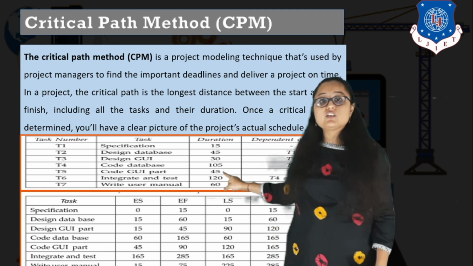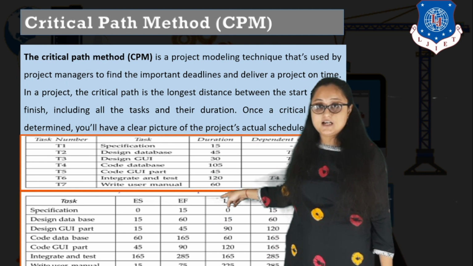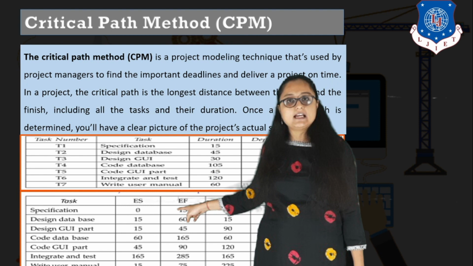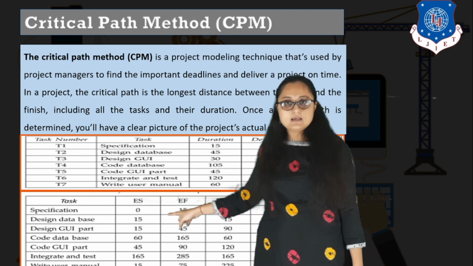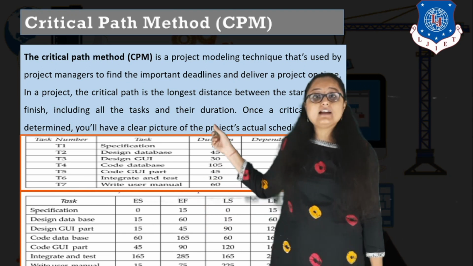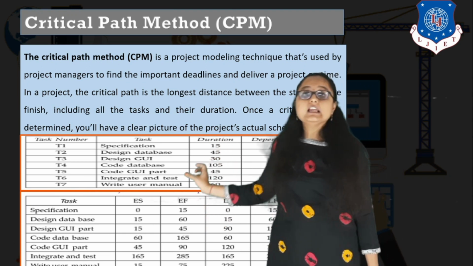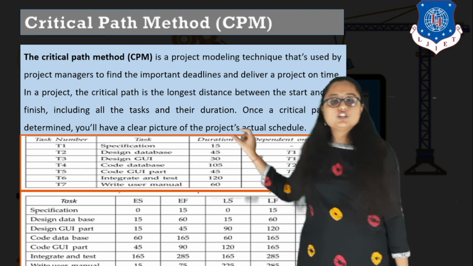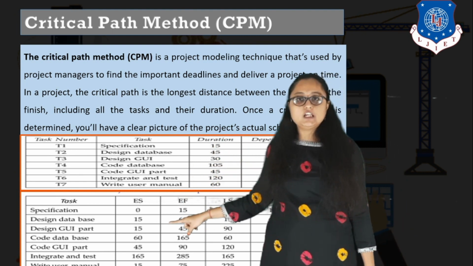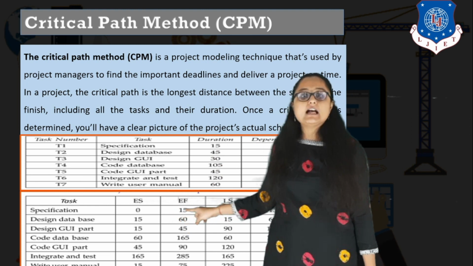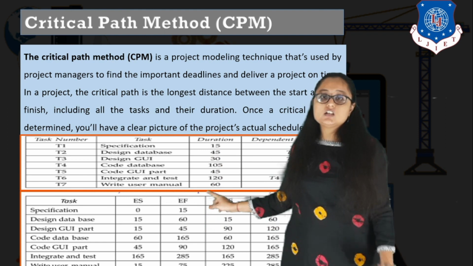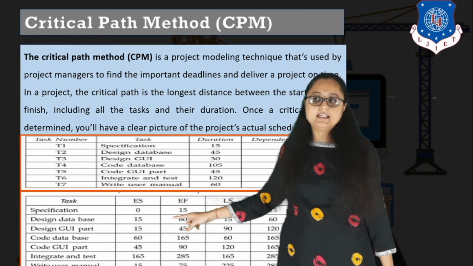That earliest finish time of the dependent task is the earliest start time of design database. So the earliest start time here is 15. For earliest finish, again you have to add the duration of that task to your earliest start time. The duration of the task is 45 days. So 45 plus 15 for design database, that is 60. Right, the 60th day is the earliest finish time for designing the database.